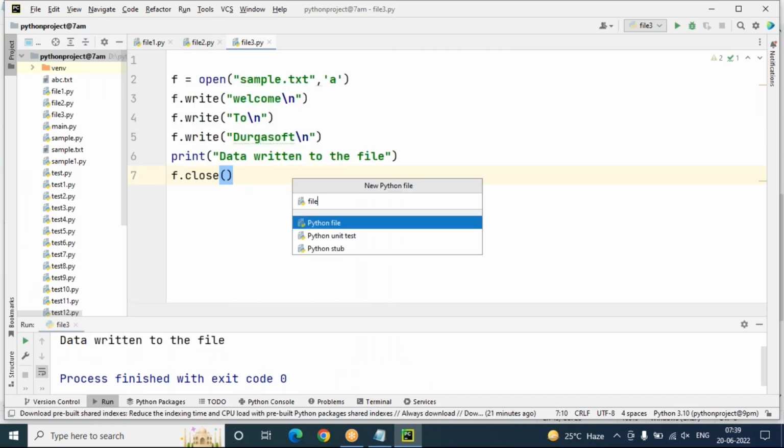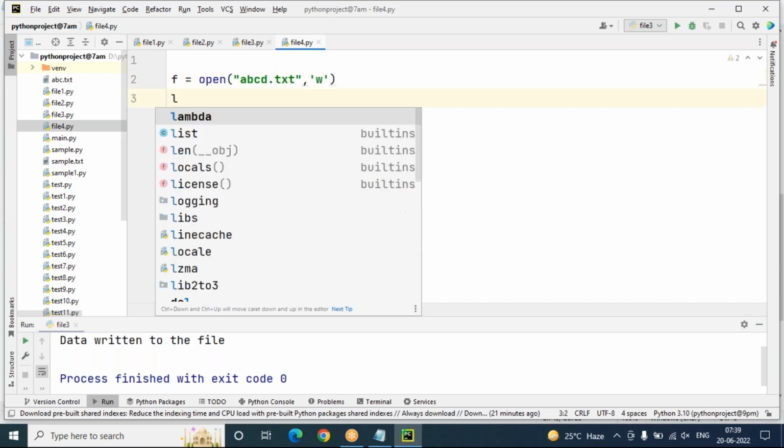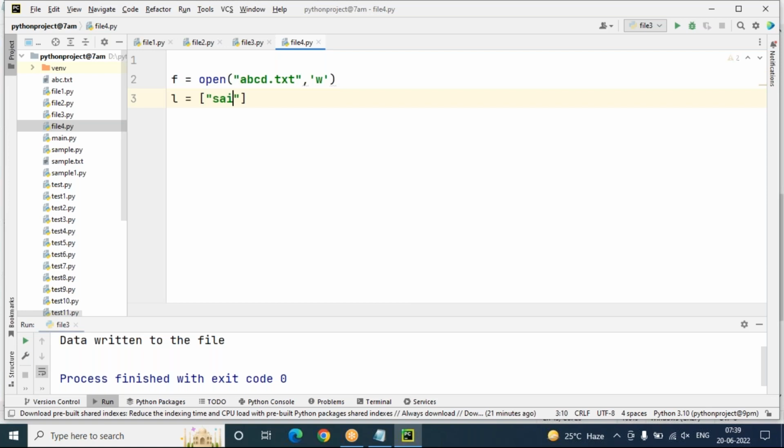File4, I'm taking. In this case, I'm writing f equals file object. Open is a method. For the file name you can take abcd.txt, my new file name, and I'm going for write mode only. Now the list: L equals a list that has so many names in it. Let's try this: Durga slash n, Mohan, Mohan slash n, Raj slash n. Like this, many names I'm taking. All these names will be stored into the file.